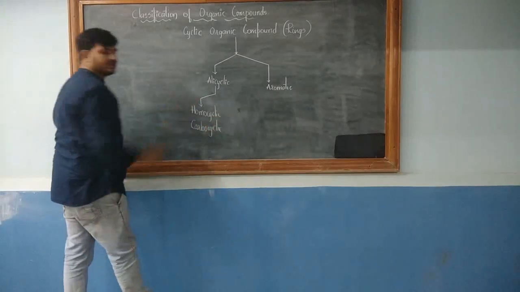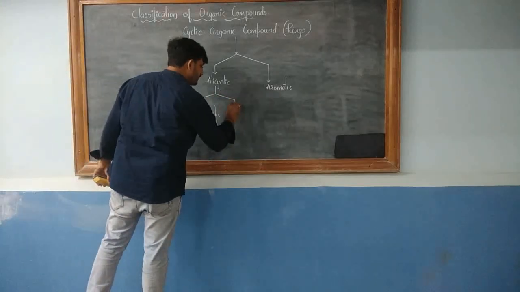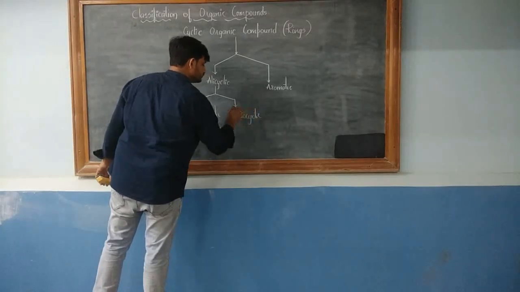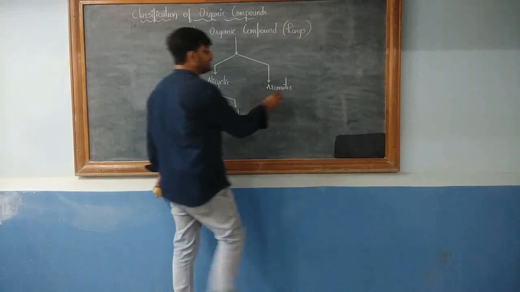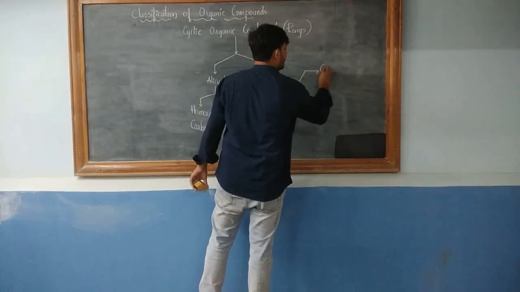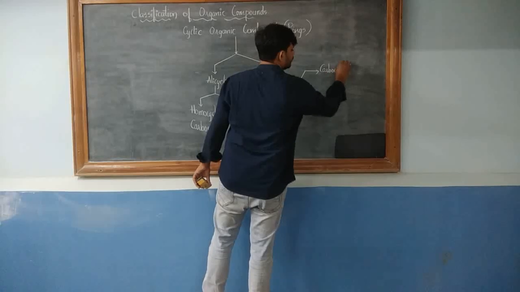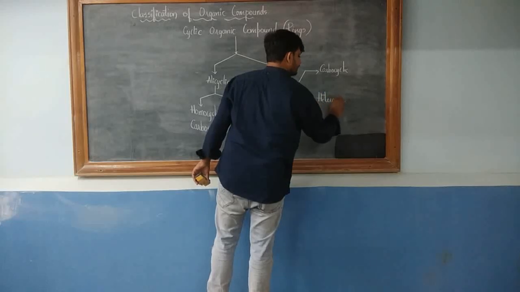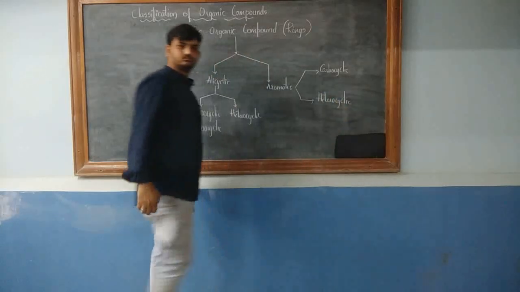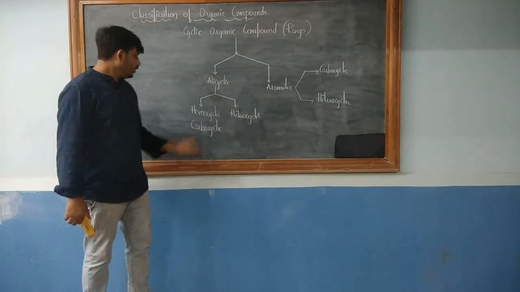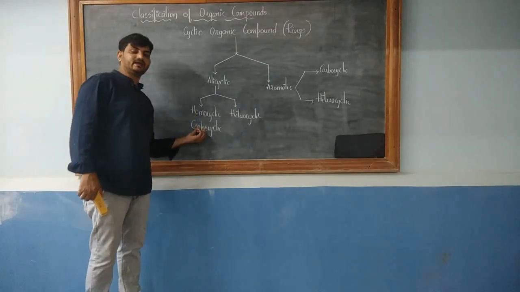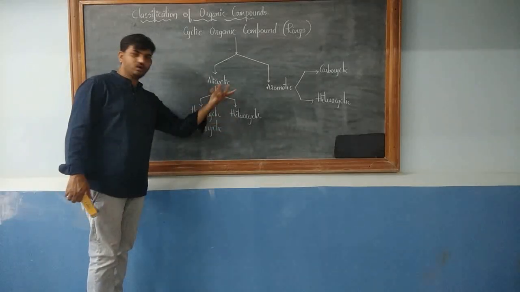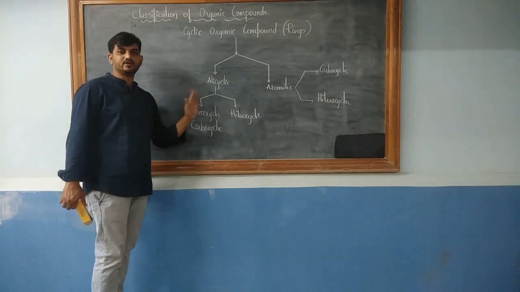It is also called carbocyclic. And alicyclic compounds can also be heterocyclic. Similar with the aromatic compounds: aromatic compounds may be carbocyclic aromatic compounds, or aromatic compounds can be heterocyclic aromatic compounds. The classification is the same. What do you mean by homo or carbocyclic? Carbo refers to carbon, homo refers to same. Hetero refers to different. I'll go with an example so that we can understand it very easily.